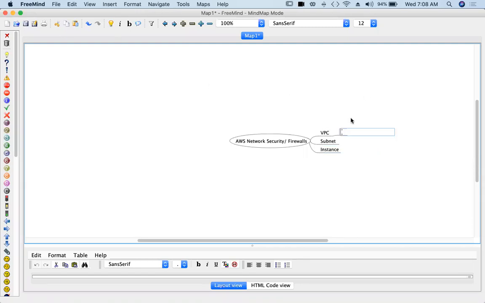So at VPC level we have egress only gateways, right? These are a kind of gateways that will not allow inbound traffic. If you want this, we can go and provision them. They are a kind of firewall which will not allow any ingress, that means any traffic into it, only outbound traffic is allowed. And at instance level, we have security groups.